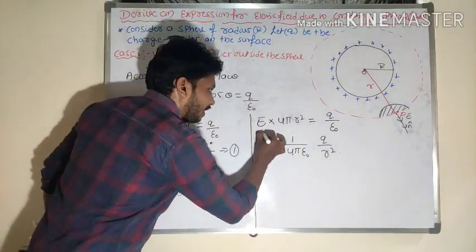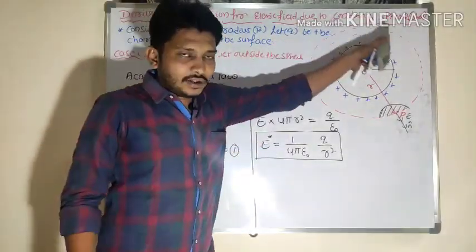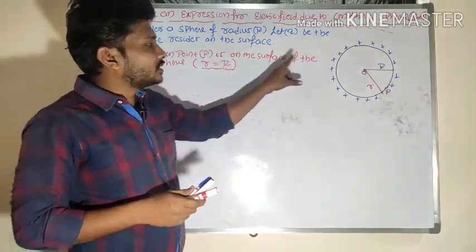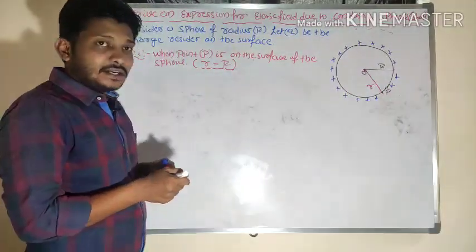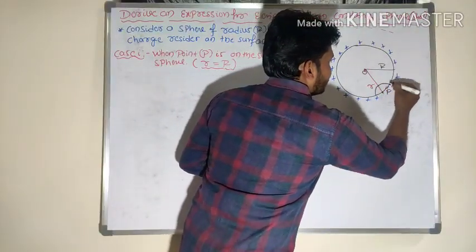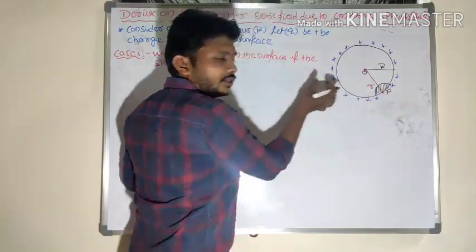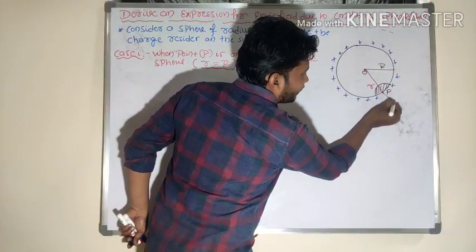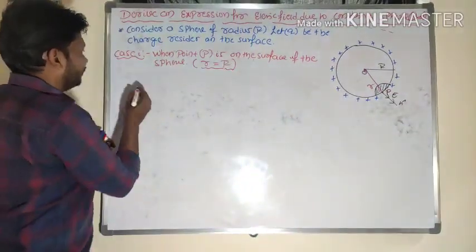So what is the value of electric field strength in case of a spherical body? When the point of observation is present on the surface of the sphere, let me write that as a Gaussian surface. Wherever you may choose that point, you will get the same value here. For this surface, this is the normal line, and this is the direction of the electric field lines.